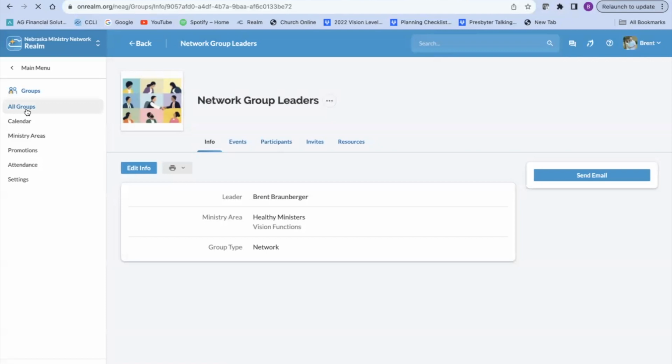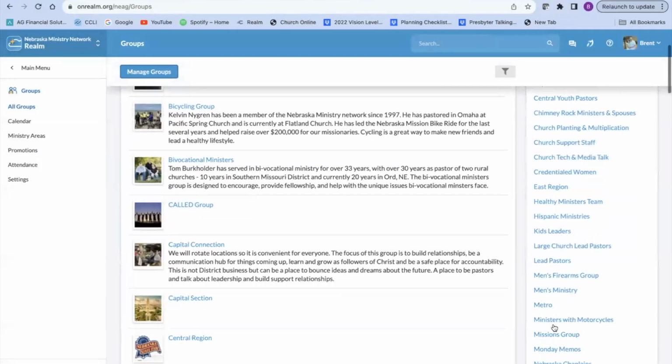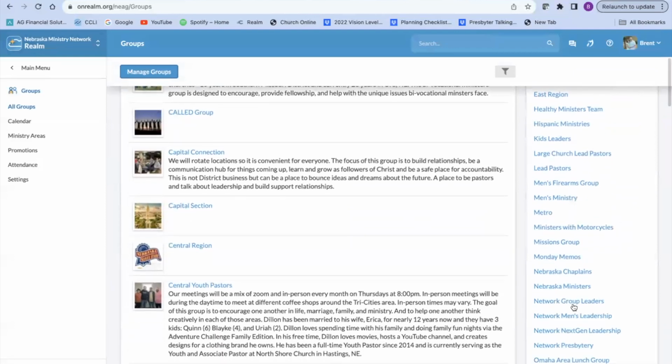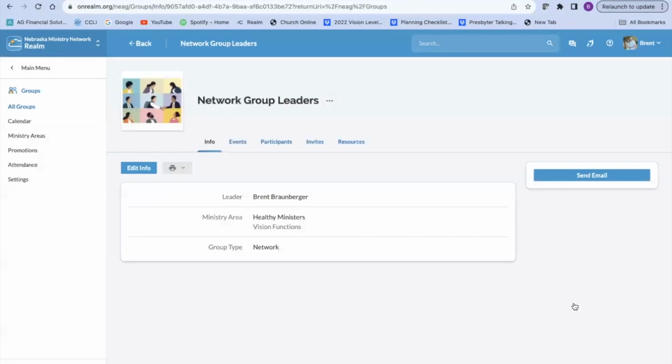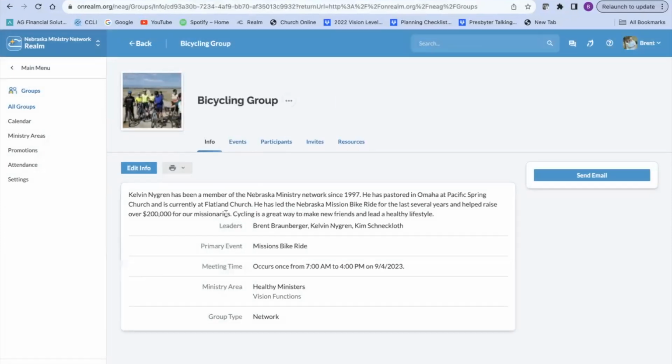So you're going to have to go into Realm, All Groups. I am going to select the Nebraska network group leaders because I've been working in that. Now you notice there's no description here. And actually, I'm going to go back and go to the bicycle group here. So you notice there's that description there. So Kelvin has put that in there.